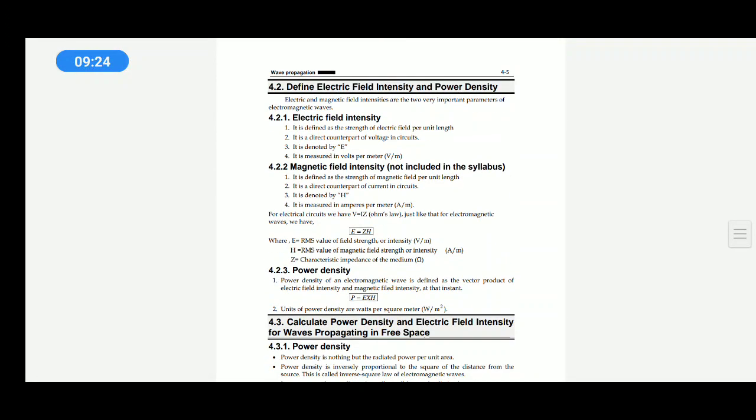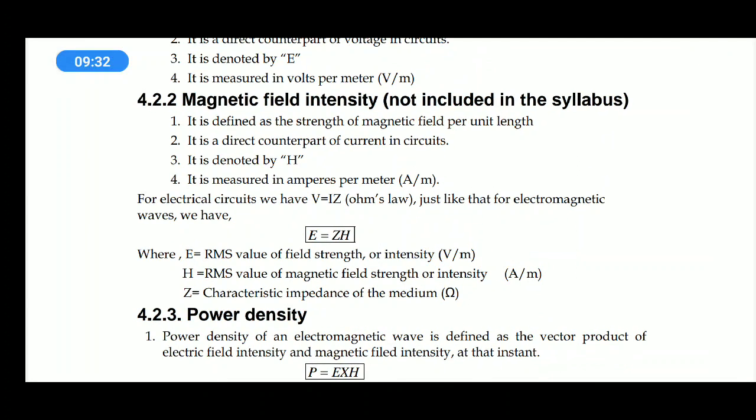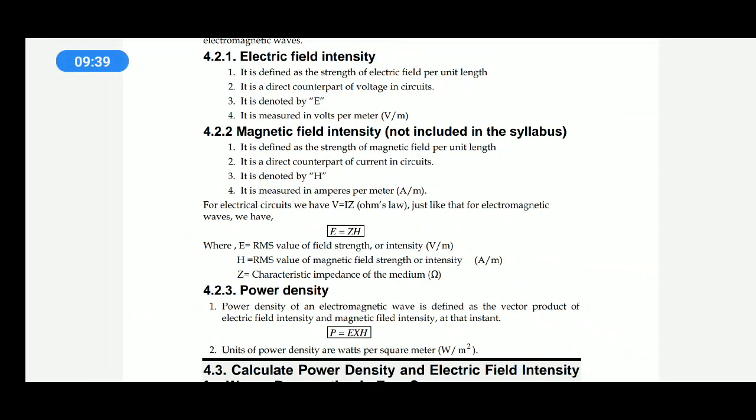Here we will talk about electric field intensity and magnetic field intensity. E is equal to ZH, where Z is the characteristic impedance of the medium, and power density is equal to E cross H. It is something like normal power is equal to voltage into current.